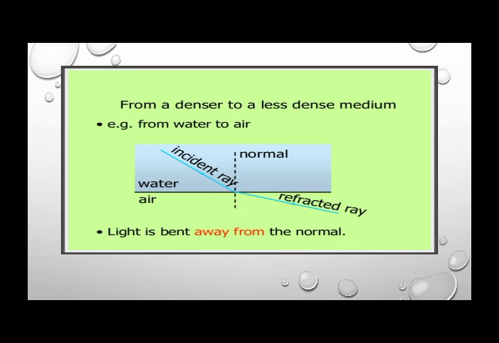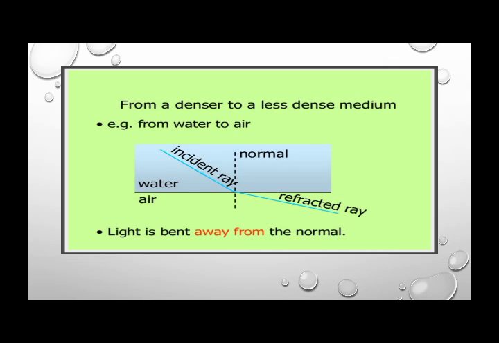Here you can see another example, or another part of that same diagram. Now we consider the ray which is coming out, which is present inside the water or inside the glass. That will be considered as the incident ray, and the angle changes when it enters into the air, that will be called the refracted ray. Means from the denser medium to the less dense medium.